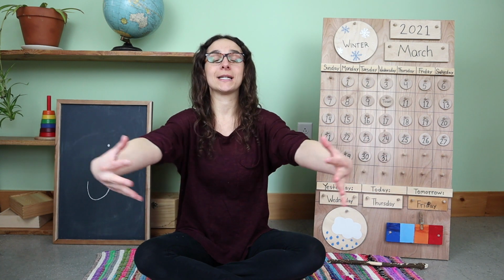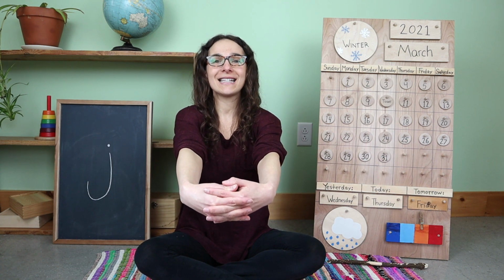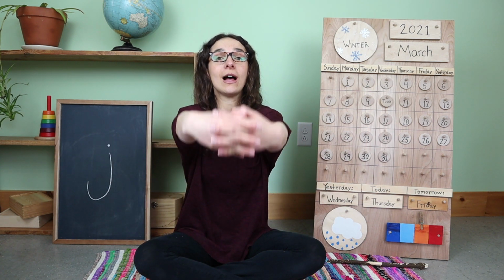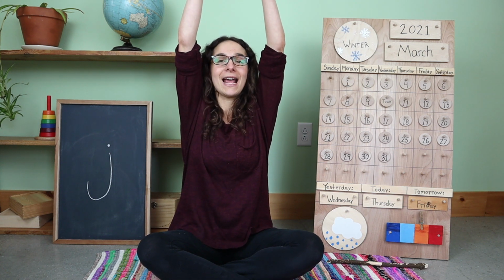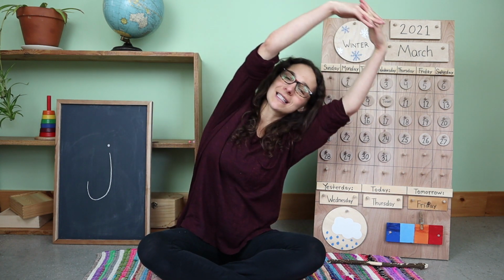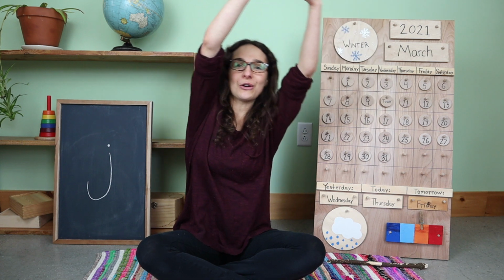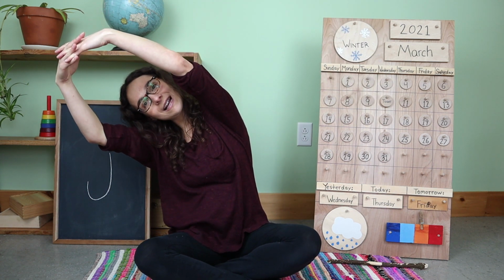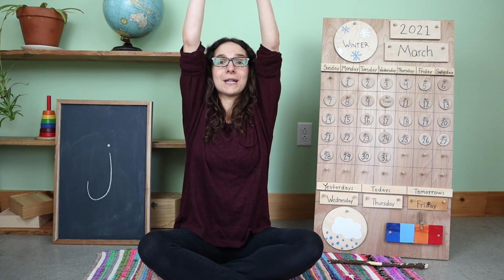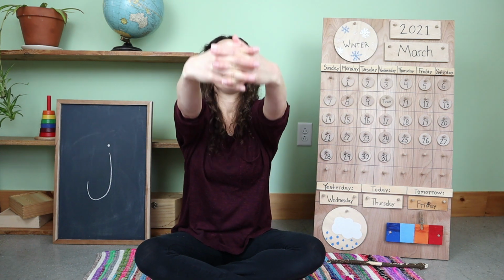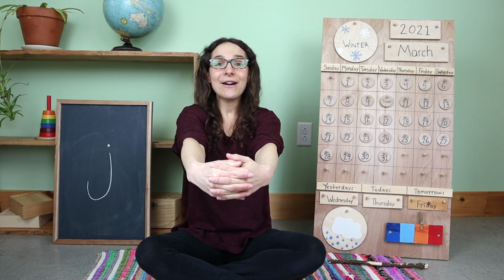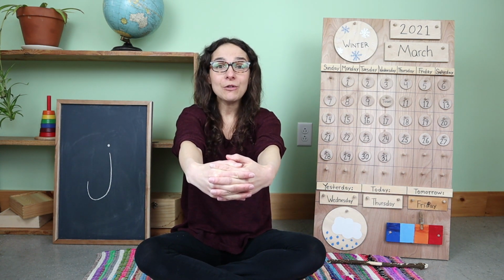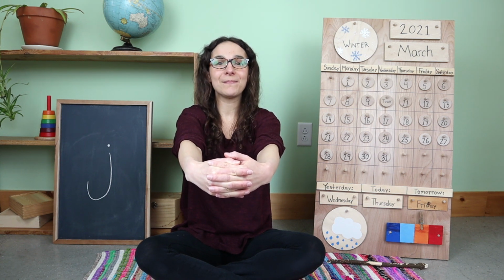We're going to make our arms into a big circle out in front like this. Now bring that circle up, up, up over your head, and let's give a little stretch from one side. Stretch over to the other side. Bring that circle back up to the top and right back in front of you. And now it's time to sing together. If you know the words, sing along with me.